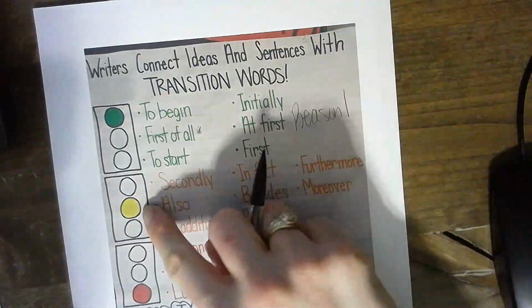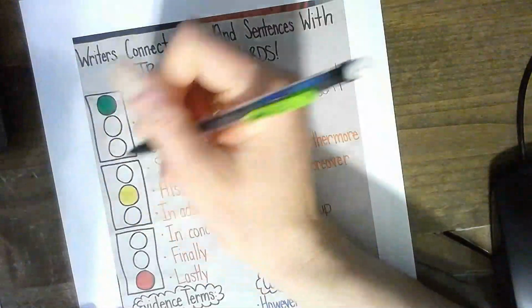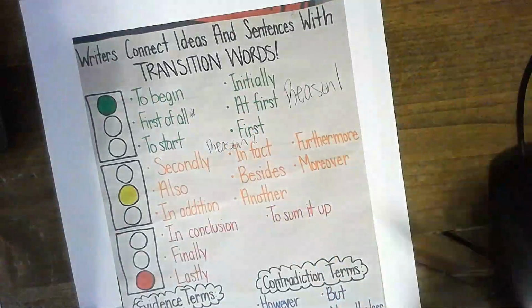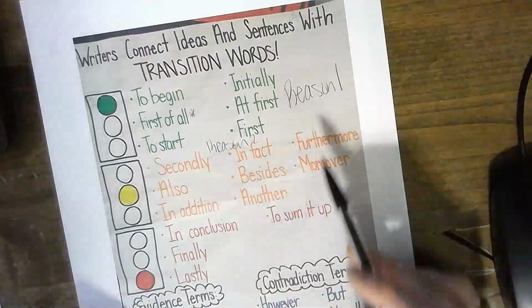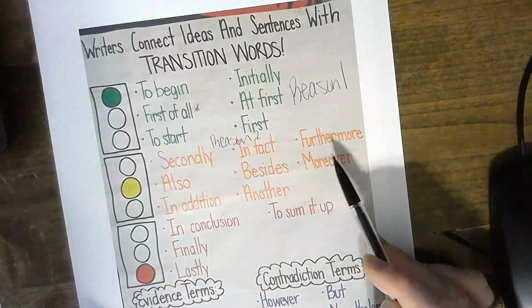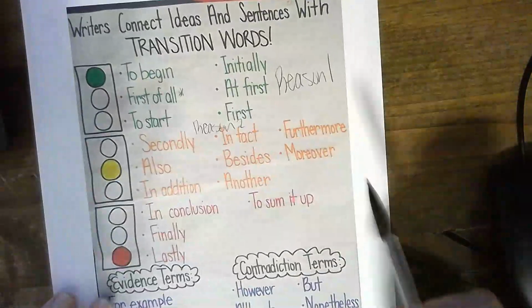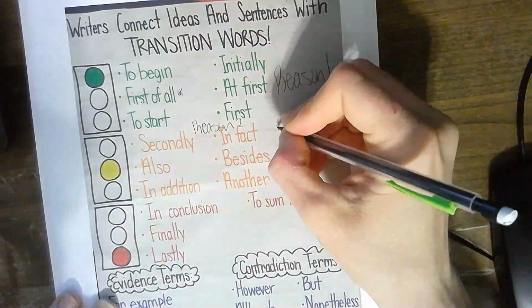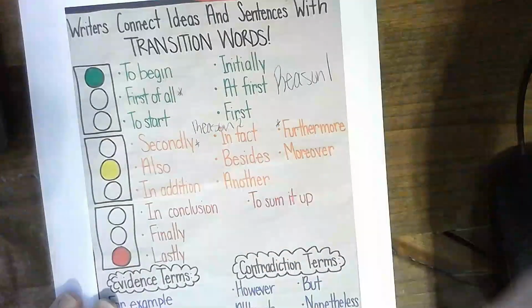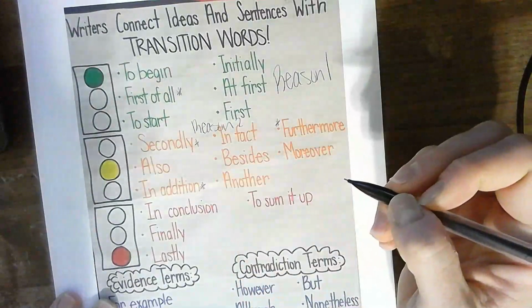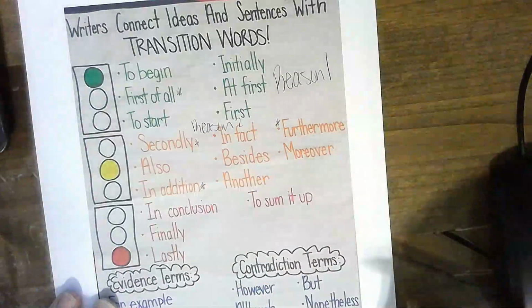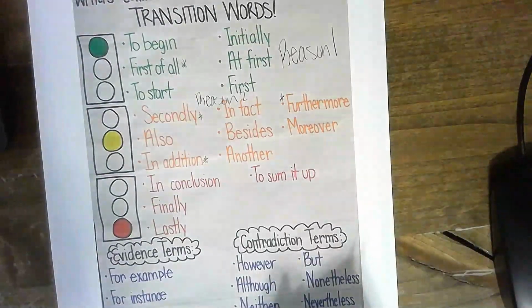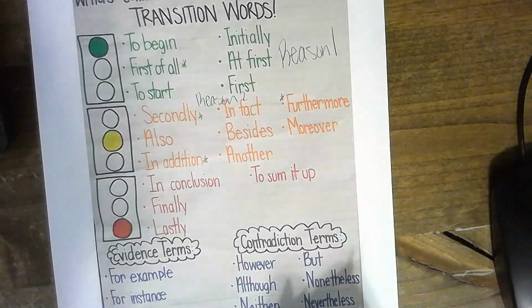And then this yellow light is going to be reason 2. I'm going to write that here. Reason 2: secondly, also, in addition, in fact, besides, another, furthermore, and moreover. This one is not one that I use too much. I like to use furthermore. That's one of my go-tos. Secondly, I like that one. In addition. Those are the three that I like to use. And as you start writing more expositories, you'll have ones that you like, and you probably have ones from 4th grade that you like as well.